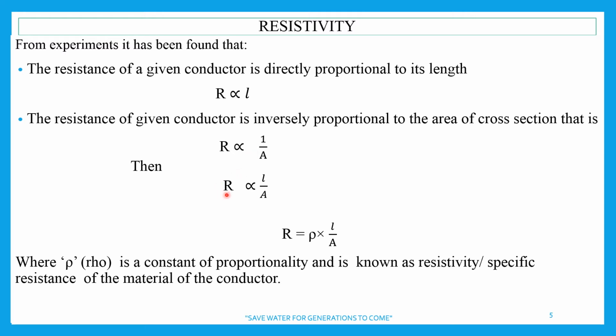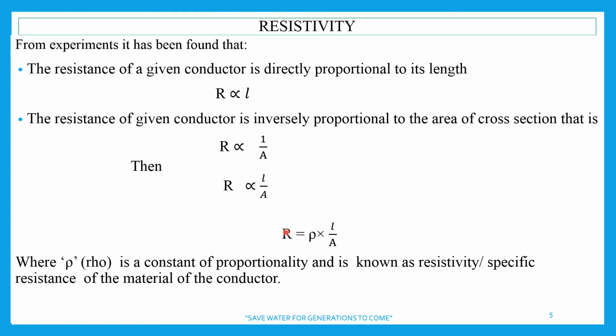Then what do we get on joining these two? Resistance is directly proportional to L, and inversely proportional to A. But if you are given the value of length and area of cross section of a given wire, suppose it is of copper or aluminum or iron, how will you get the resistance? The sign of proportionality is there, and this is to be removed.